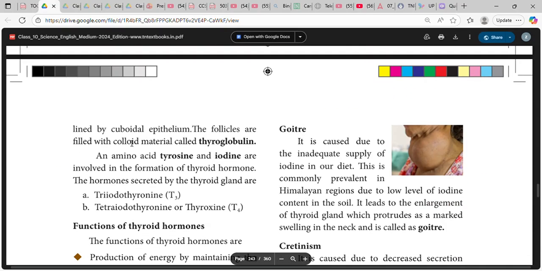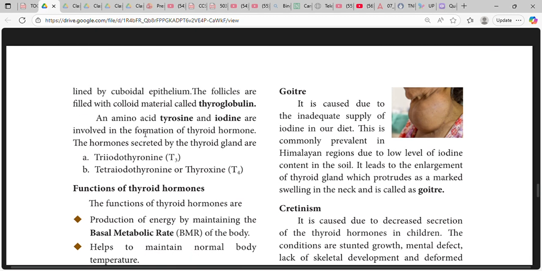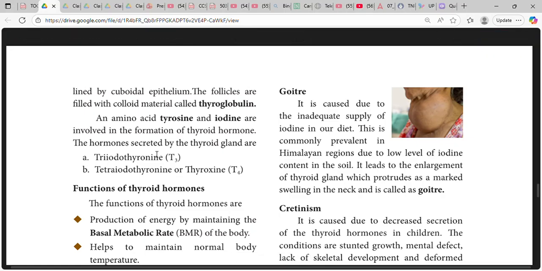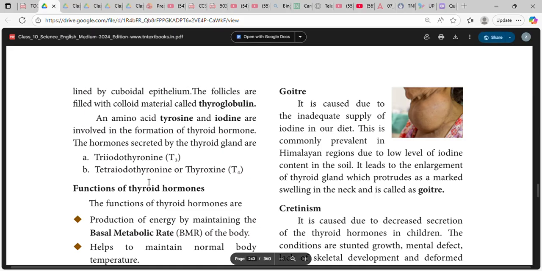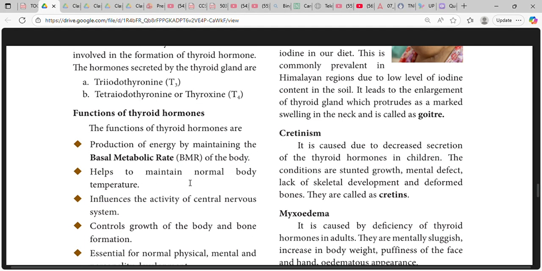This gland is composed of glandular follicles and lined by cuboidal epithelium. The follicles are filled with colloid material called thyroglobulin, and the amino acid tyrosine and iodine are involved in the formation of thyroid hormone. The hormones secreted by the thyroid gland are triiodothyronine and tetraiodothyronine, or thyroxine.